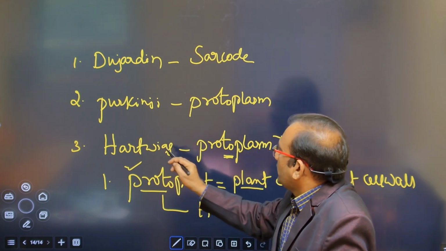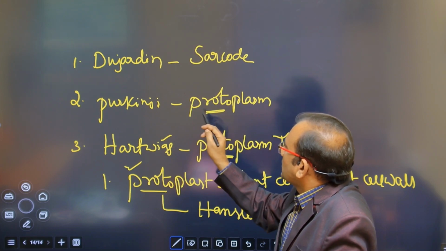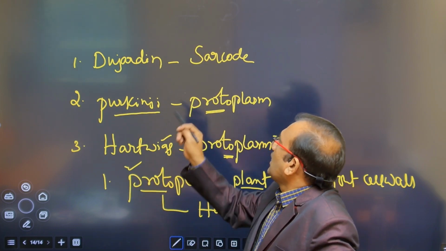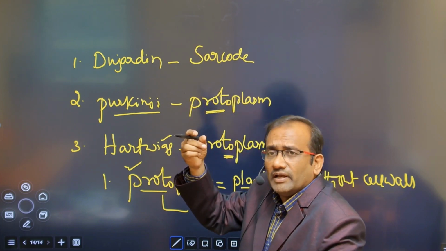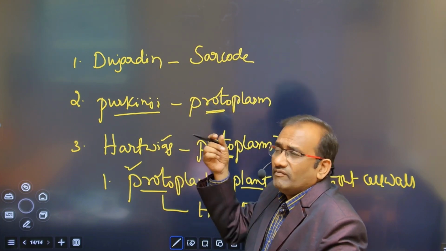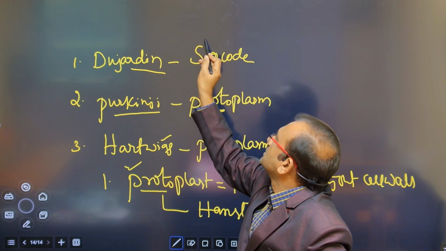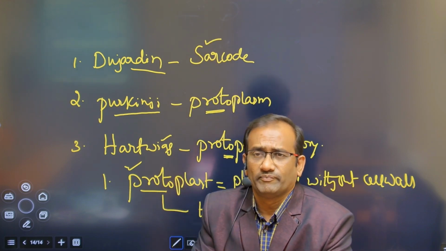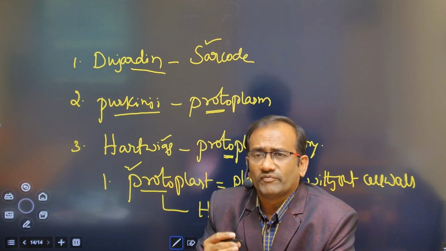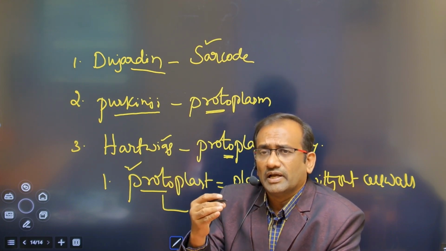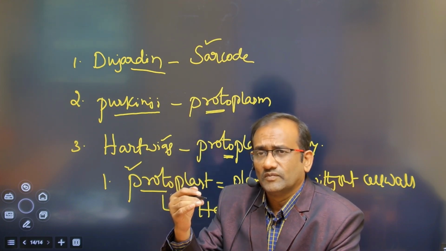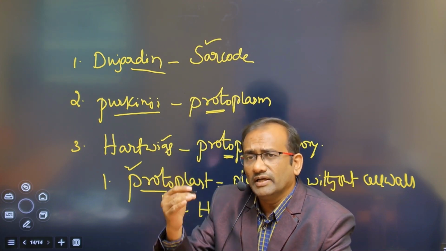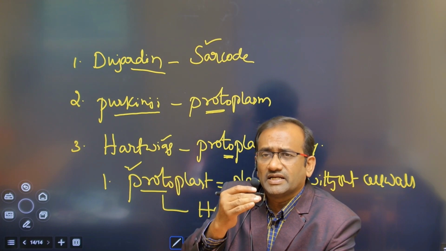Protoplasm theory was given by Hartwig. The word protoplasm was given by Purkinje for the living matter, and the term living matter was given by Alfonso Corti. For that living matter, Dujardin called it sarcode. So these are the terminologies you have to remember. Repeat the video a number of times, and remember according to the chronological year. Year is important. According to the year, remember a scientist and his contribution.